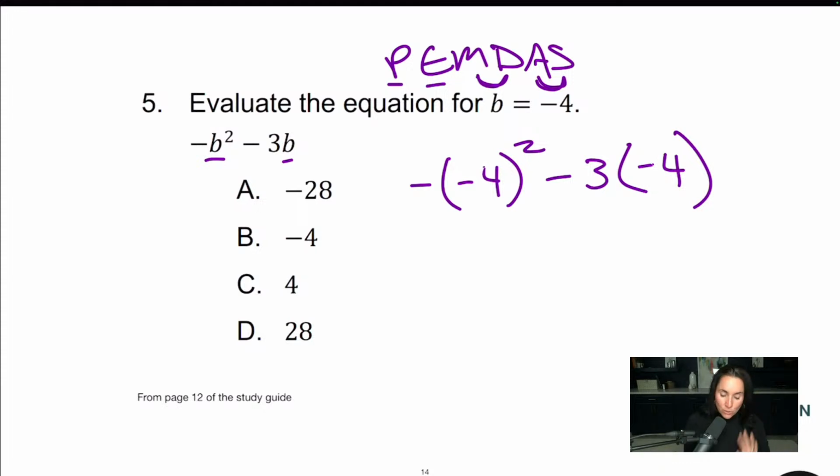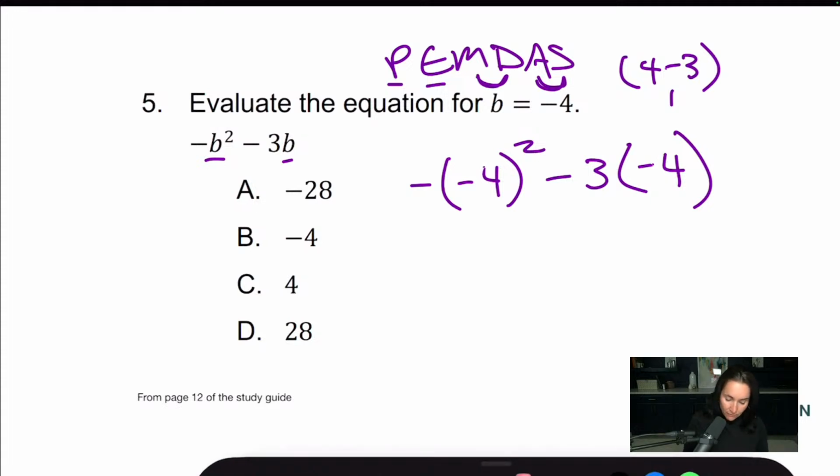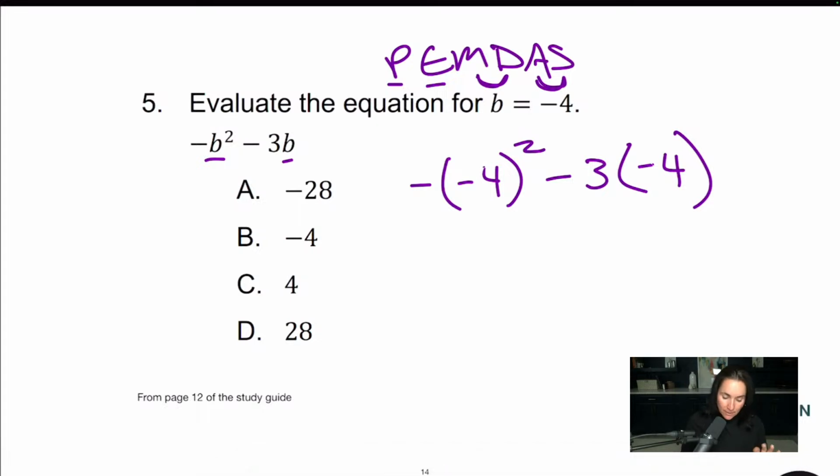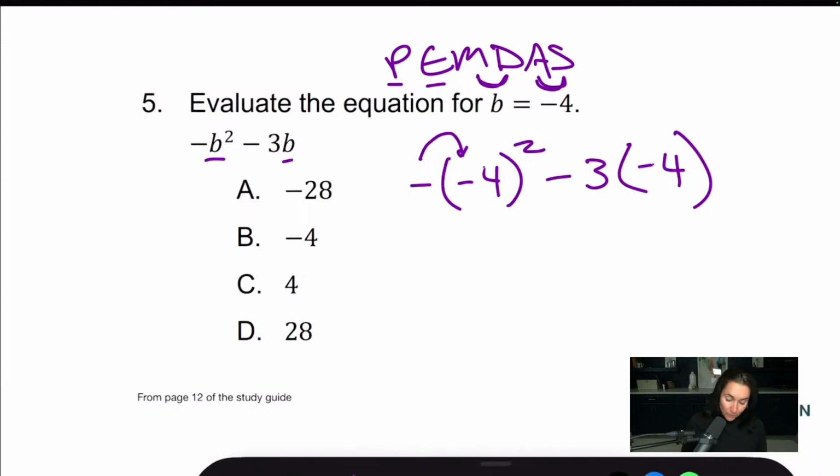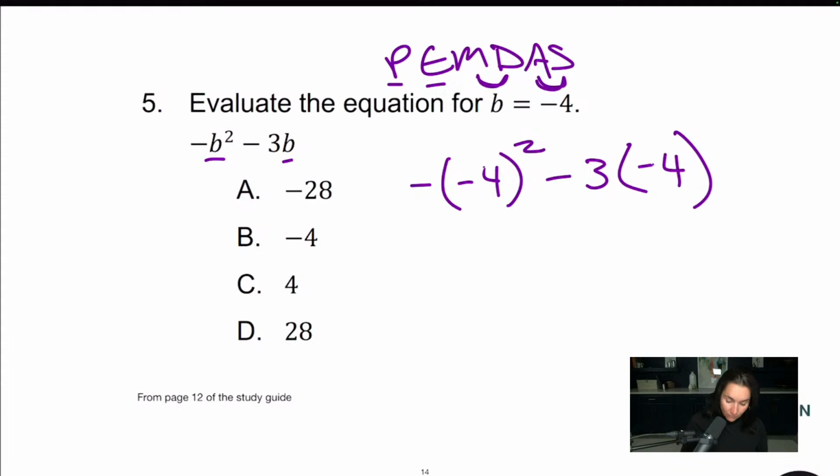So parentheses, we do have parentheses here, but when we say parentheses with PEMDAS, they're usually talking about an operation inside the parentheses, something like that, where you would do 4 minus 3 first, and that would be 1. In this case, we just have parentheses kind of bracketing off information, but still important to pay attention to. The next one is exponents. Now, you might be tempted to distribute this negative here. That's multiplication. That's multiplying by a -1. And you'd be jumping a step. We need to be at exponents here. So let's do the exponents first.